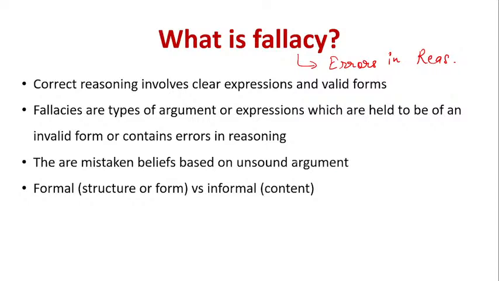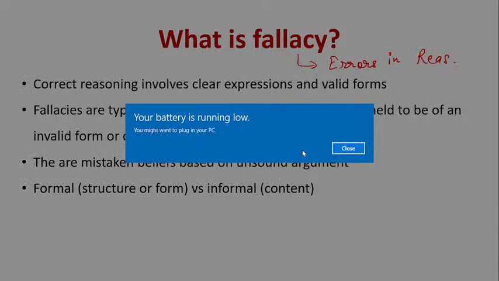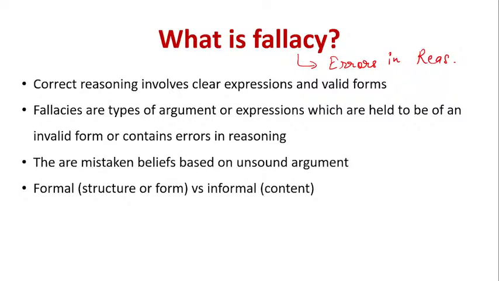So what are fallacies, students? Fallacies are errors in reasoning that come to a faulty conclusion. So there are two types of fallacies. One is called formal fallacy. The other is called informal fallacy. So what are formal fallacies? Formal fallacies are the error in structure or form. When the error is in structure or form, it is called a formal fallacy.